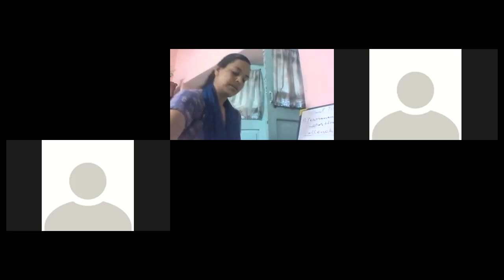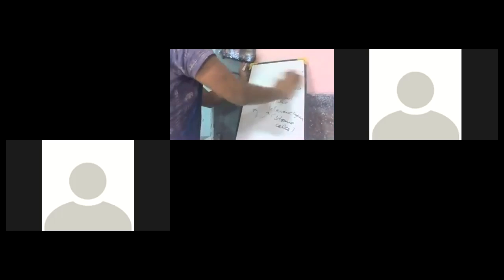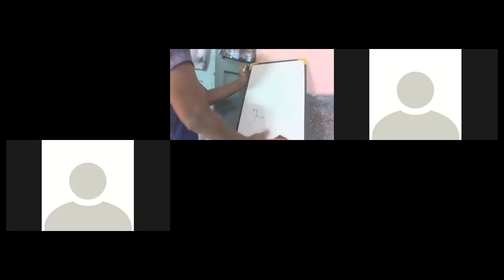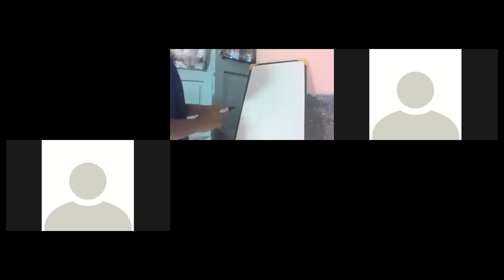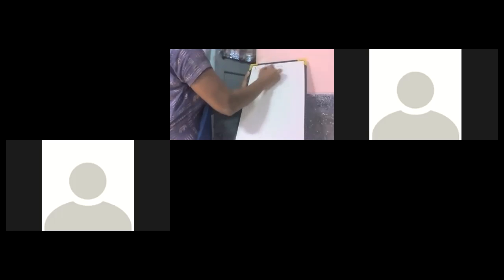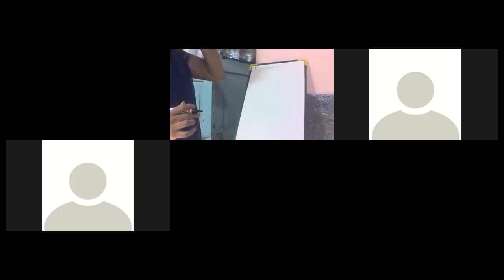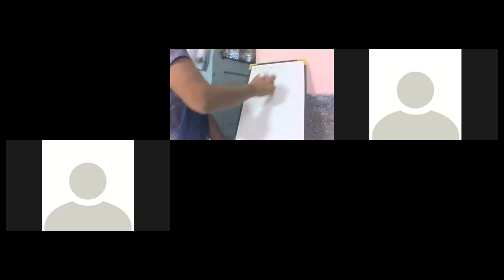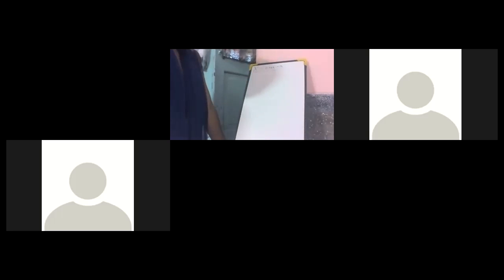Xylem. The first tissue is xylem. Cells are elongated and thick walled. The cells are elongated, long in shape, and have thick walls.